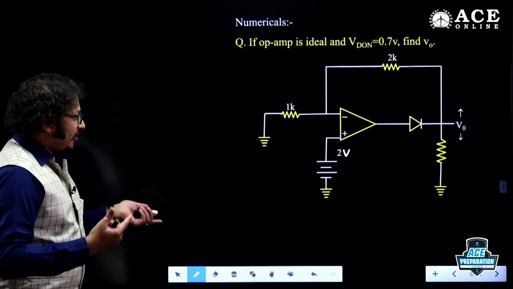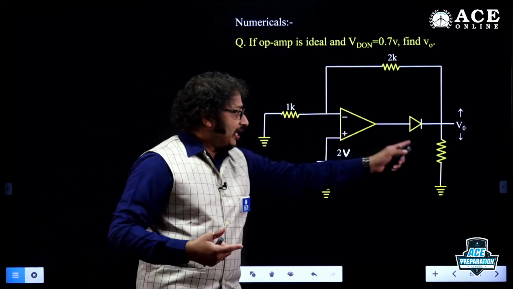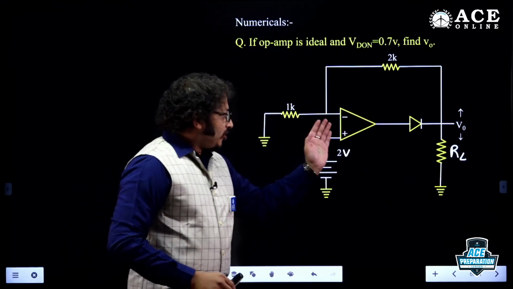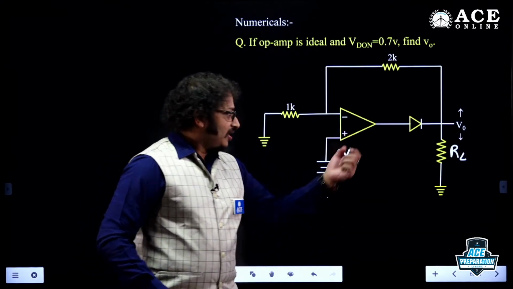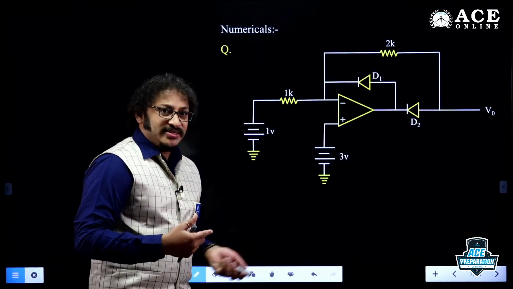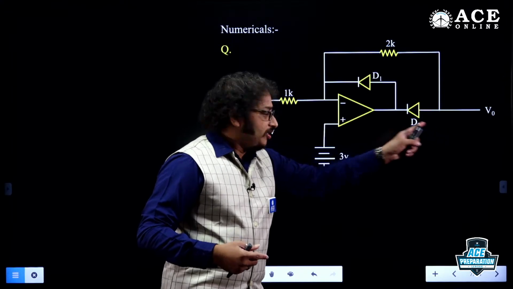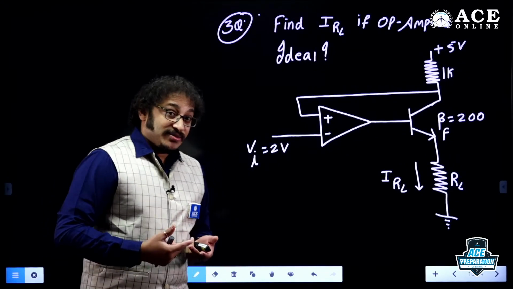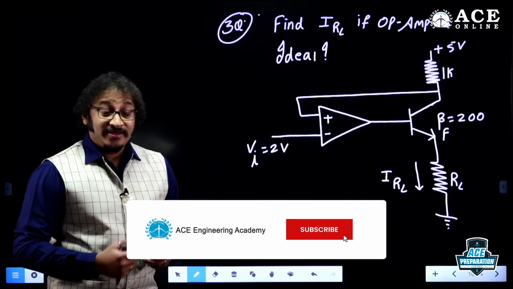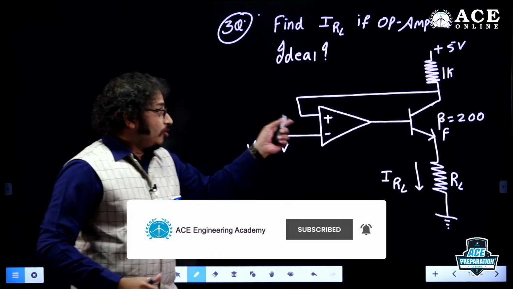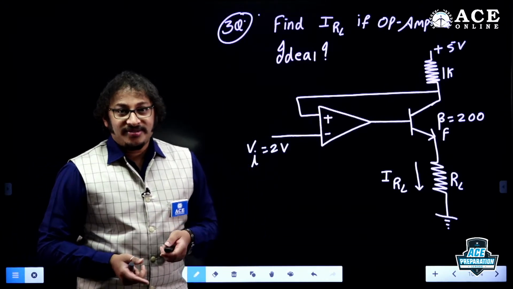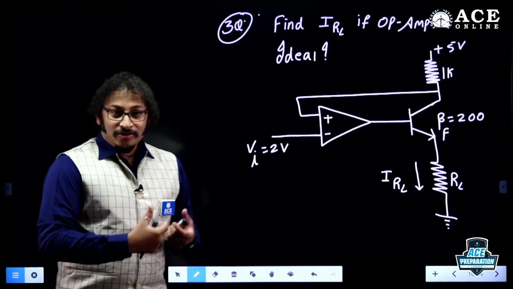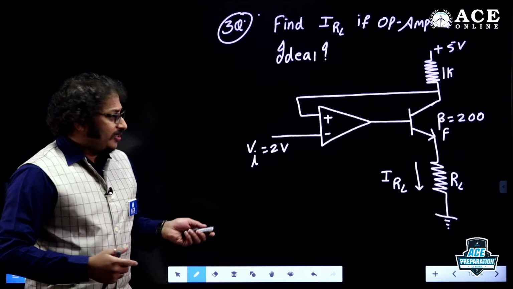If you check the circuits, between the op amp and the load, if I assume that is the final load, and you observe any diode or any transistor, maybe a MOSFET or a BJT, or multiple transistors like push-pull configurations, or the output is given to a Darlington pair, whatever the case may be, between the op amp and load, if I observe diodes or transistors or multi-stage amplifiers, then what is the best technique?